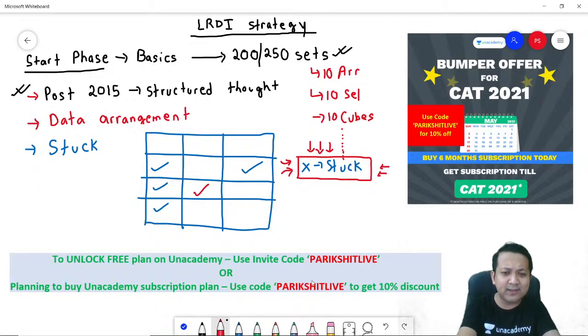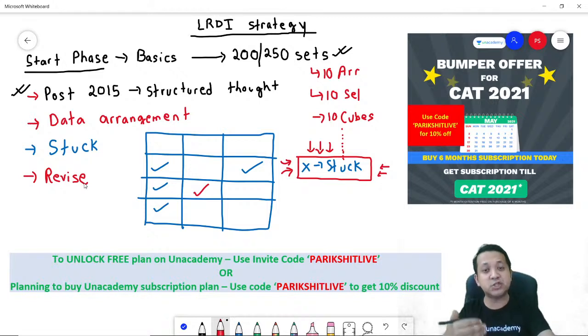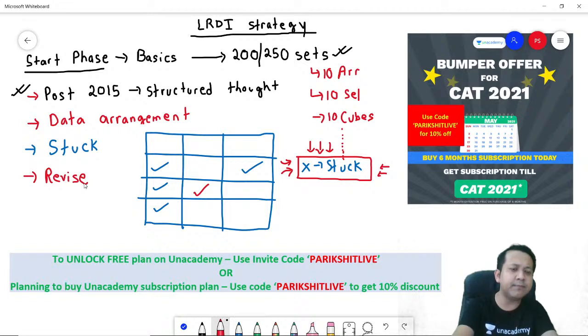Now, this is what the start phase is all about. And as I always say, keep revising. Probably every weekend, the Saturdays and the Sundays, just revise the already solved caselets. You might have solved probably 10 caselets from Monday to Friday. On Saturday and Sunday, take some time out of your schedule and go back and revisit those 10 caselets once again. Correct? This is your start phase of the preparation.